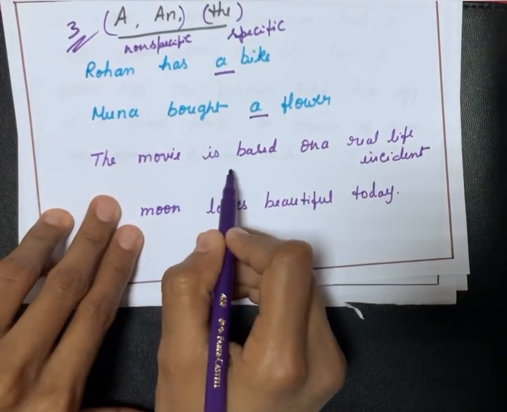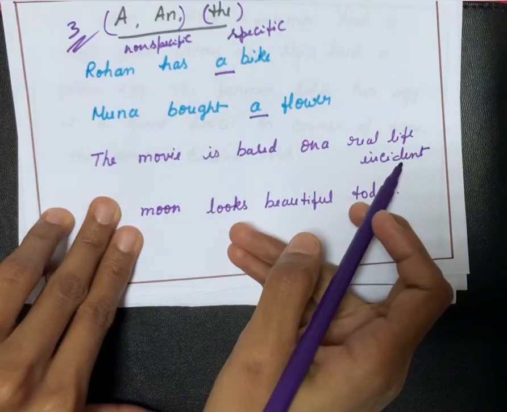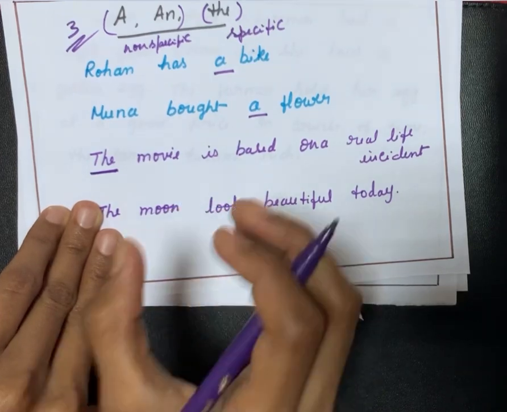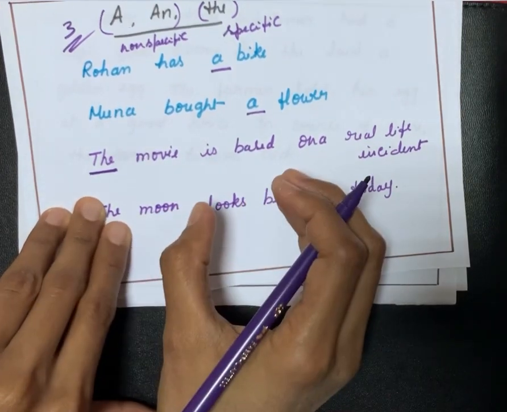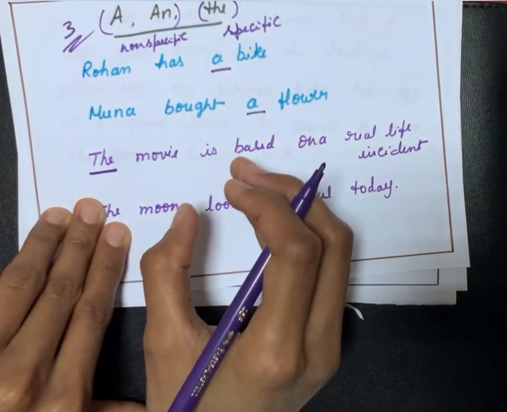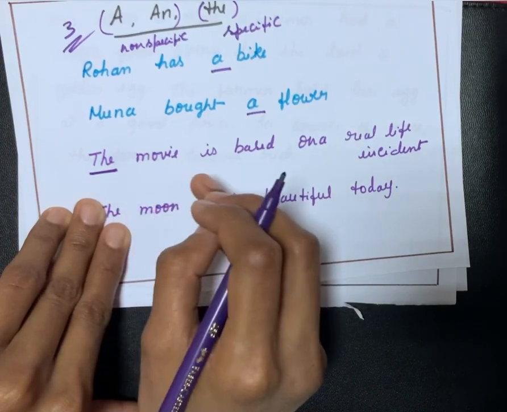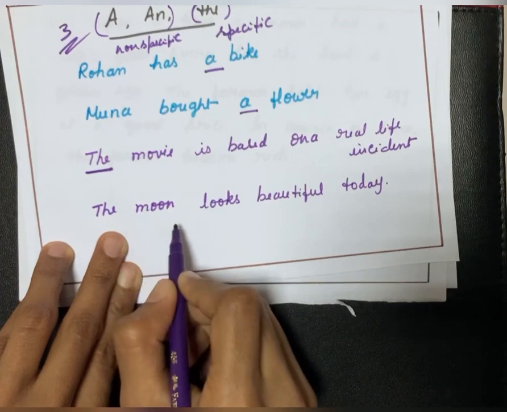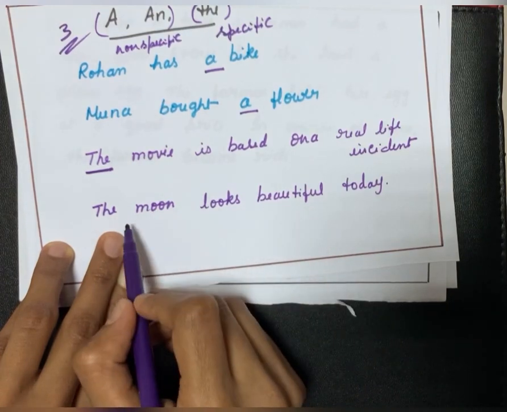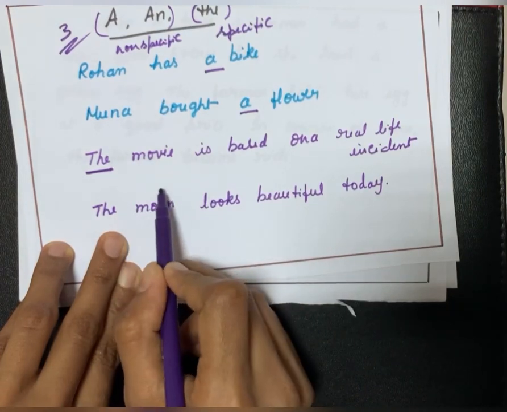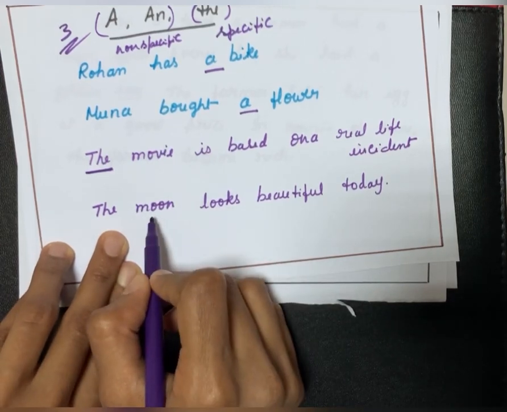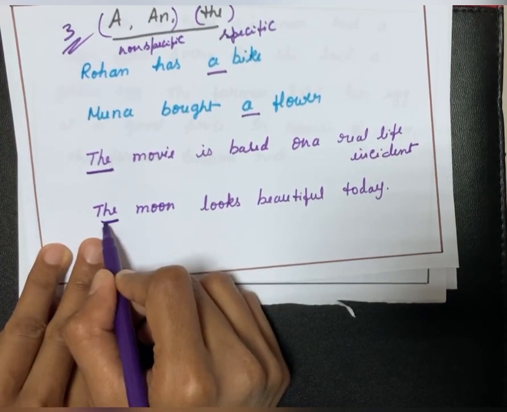Similarly, the movie is based on a real life incident. Here the is used because I am talking about a particular movie, the movie which I saw. About that movie I am talking. So here the is used. The moon looks beautiful today. I am talking about a specific thing, the moon. So here the is used.